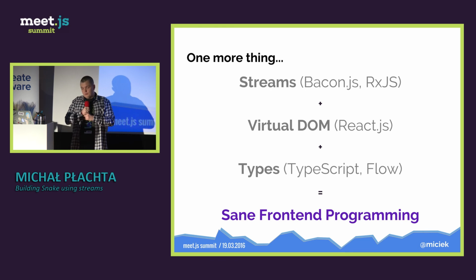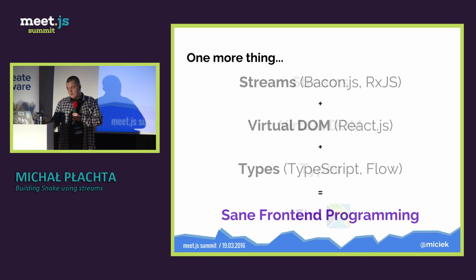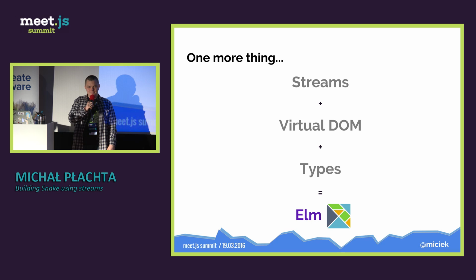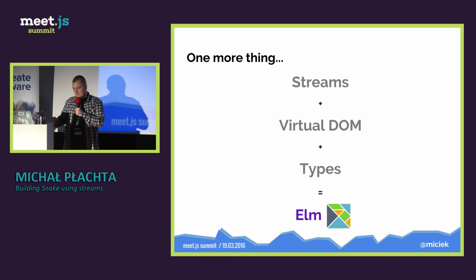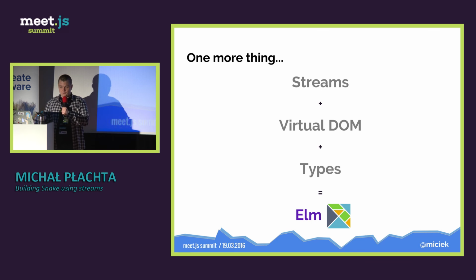So if you do those things, then you probably need to check out Elm. Okay? So just to wrap up, please, if you like those 3 things, take a look at Elm and let me know if you really liked it, if it helped you in your software development.